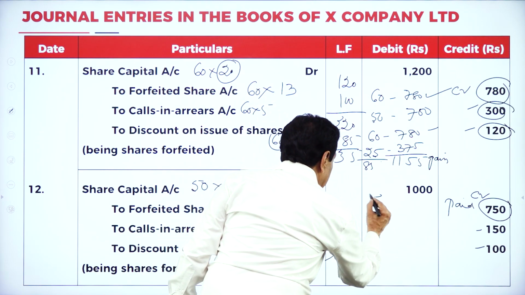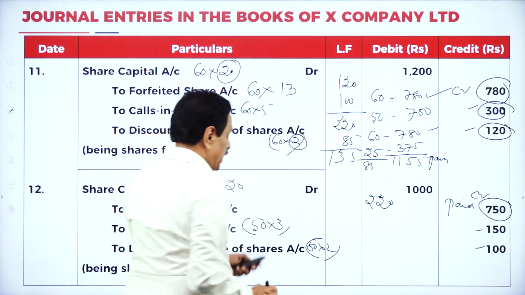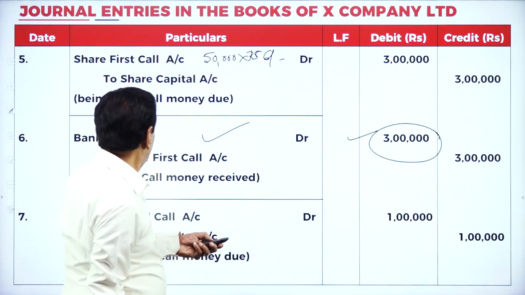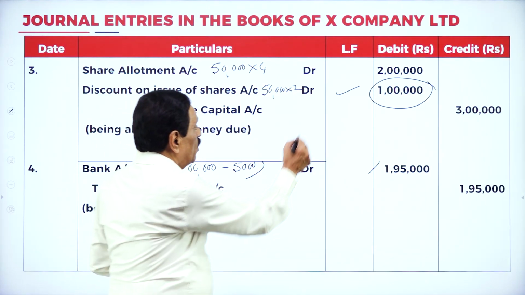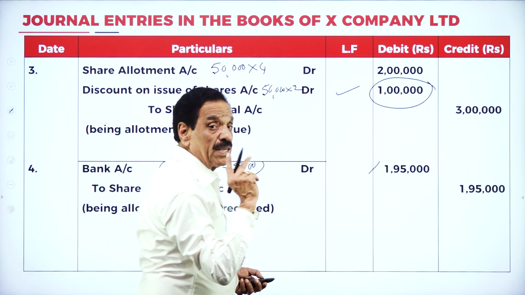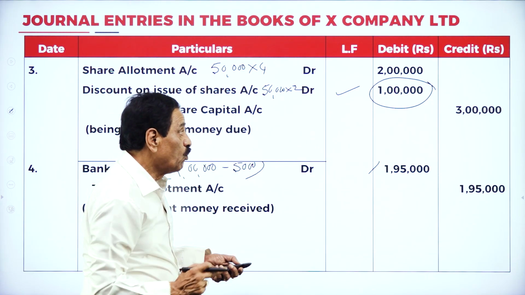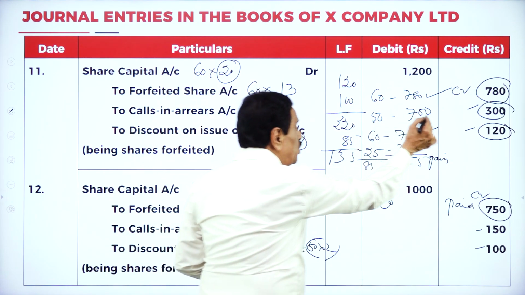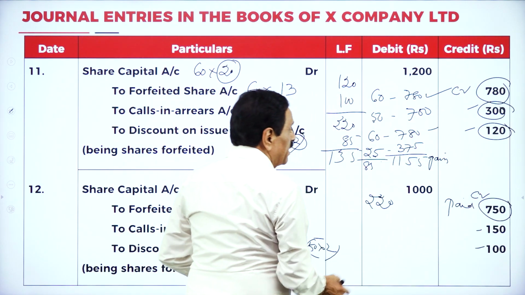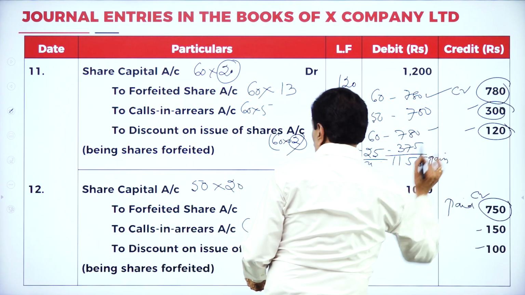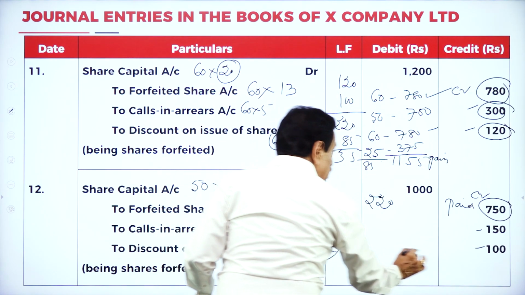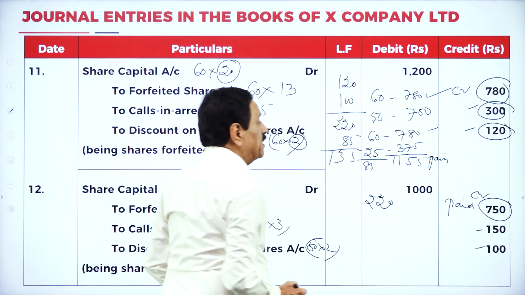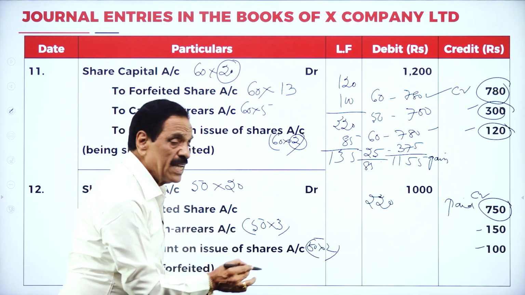This is 220, credit side. Discount here is 1 lakh rupees. You must be careful. Here 120 plus 100 is 220.